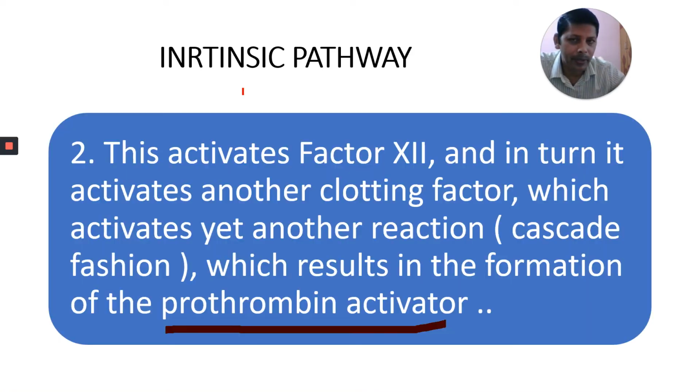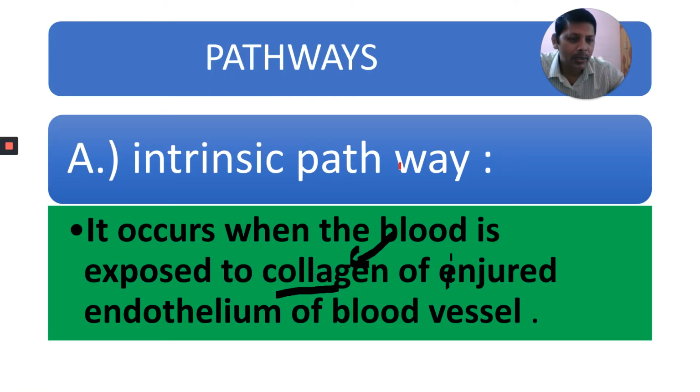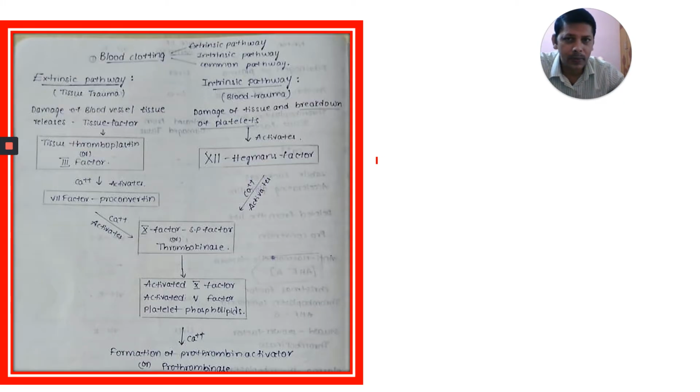I am explaining the intrinsic pathway here. Write down these notes, it is very important. Because of blood trauma, damage of tissues and breakdown of platelets take place, which activates the 12th factor, Hageman factor. This Hageman factor, in the presence of calcium ions, activates the 10th factor.